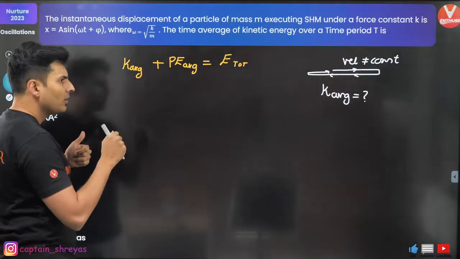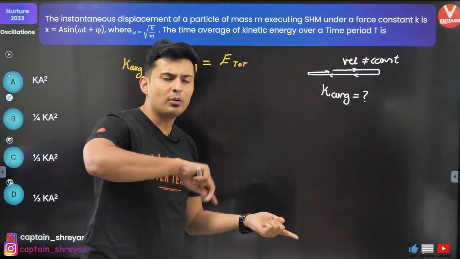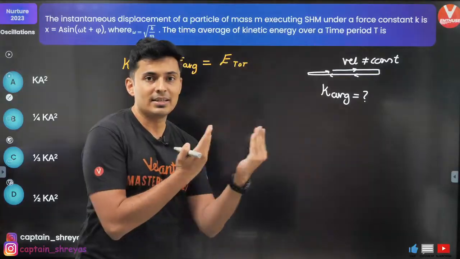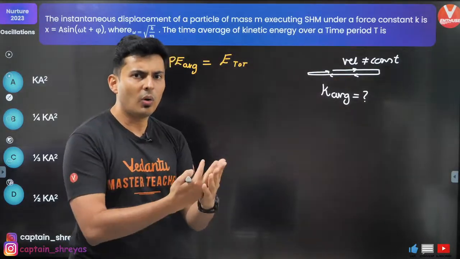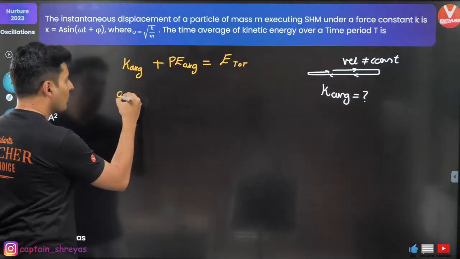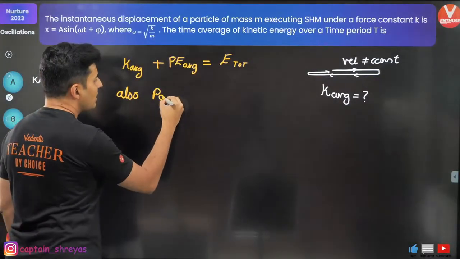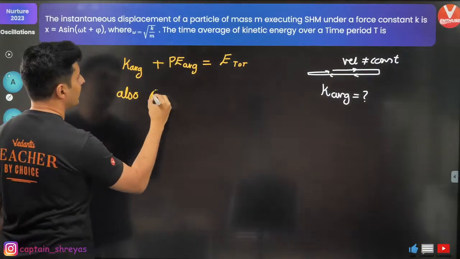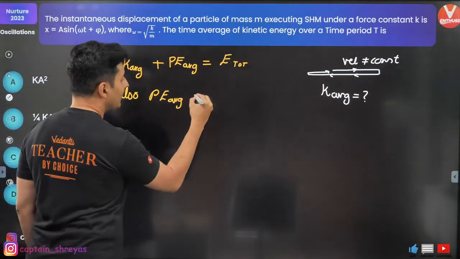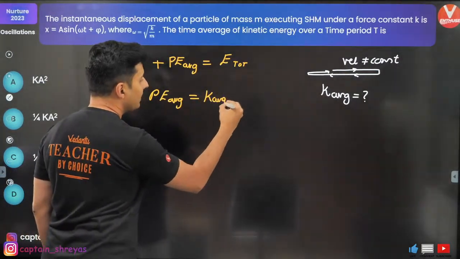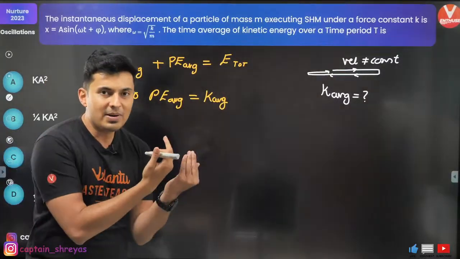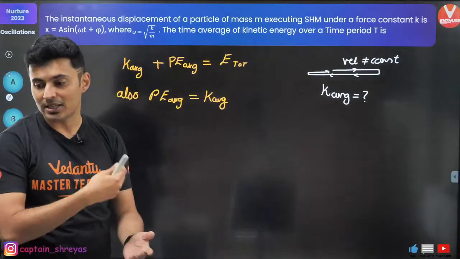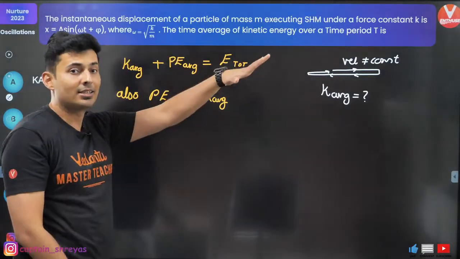Now, kinetic energy gets converted into potential. Potential gets converted into kinetic at some point or the other. Maybe not simultaneously, but with a phase difference. So, don't you agree that the average value of the potential energy is definitely equal to the average value of the kinetic energy? Maybe not at the same time, but averaged over one cycle, because potential goes into kinetic, kinetic goes into potential. When this is maximum, this is minimum. When this is minimum, that is maximum.